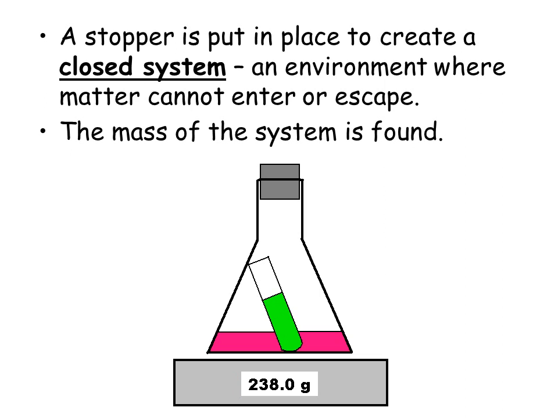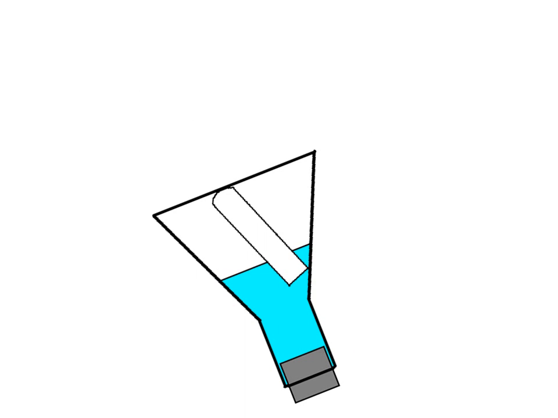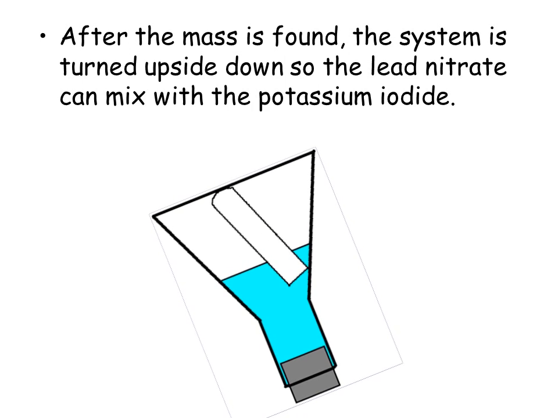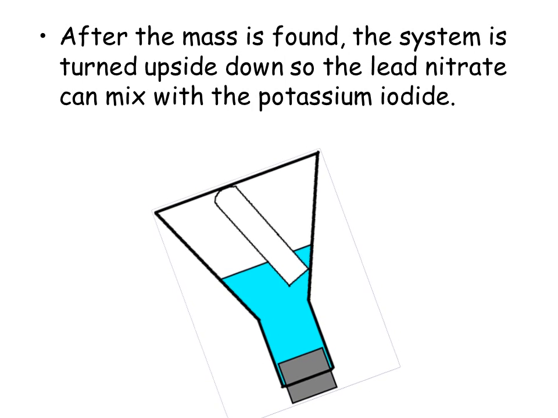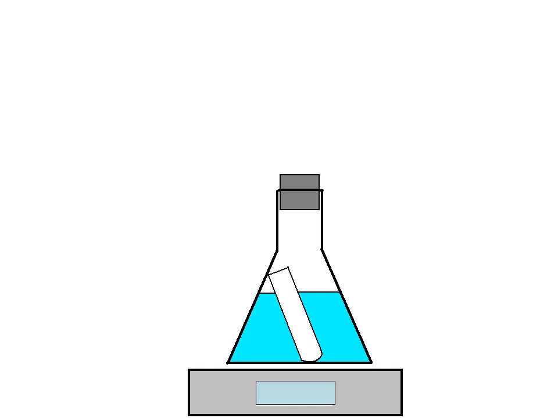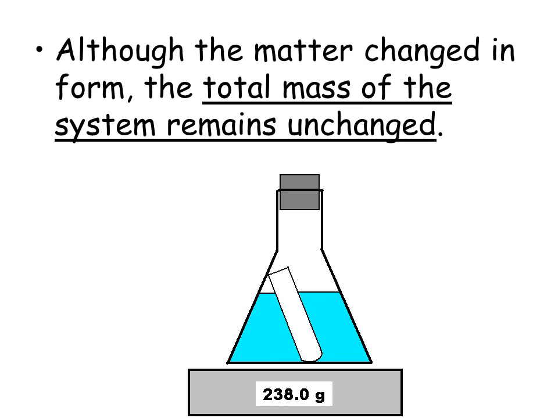And so right now it's going to weigh 238 grams. We're going to go ahead and flip that over and mix it up. And now we're going to make lead iodide and potassium nitrate. Okay, so the matter has changed form, so we've made new things, but the total mass has not changed at all. So we weigh it again, and it's 238 grams.